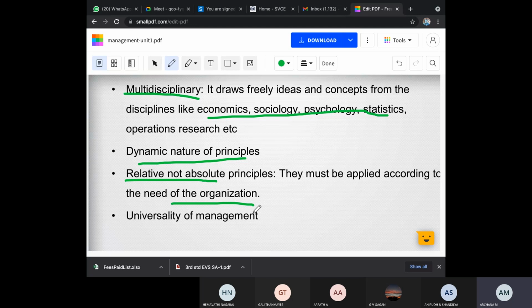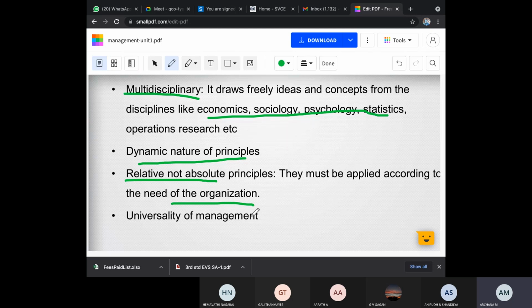When you go to other departments, the medical department, whoever is the main head of that hospital, whatever he says should be followed by the doctors. That is, depending upon the organization, the rules and regulations can be framed by the organization. That is following the rules given by the government. That is very important. Whatever management you take, the organization will give their own rules. In those rules, government rules will be there. You have to follow the government rules. Without government rules, you cannot go apart from that. That is what relative, not absolute means.